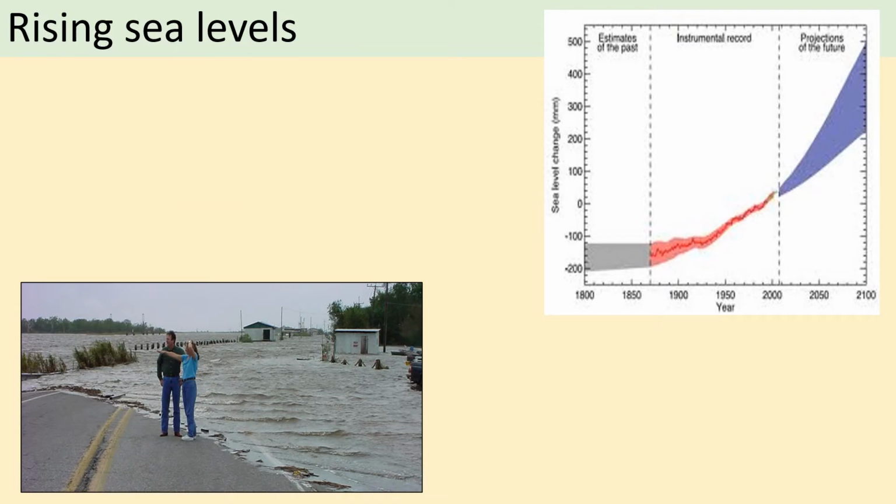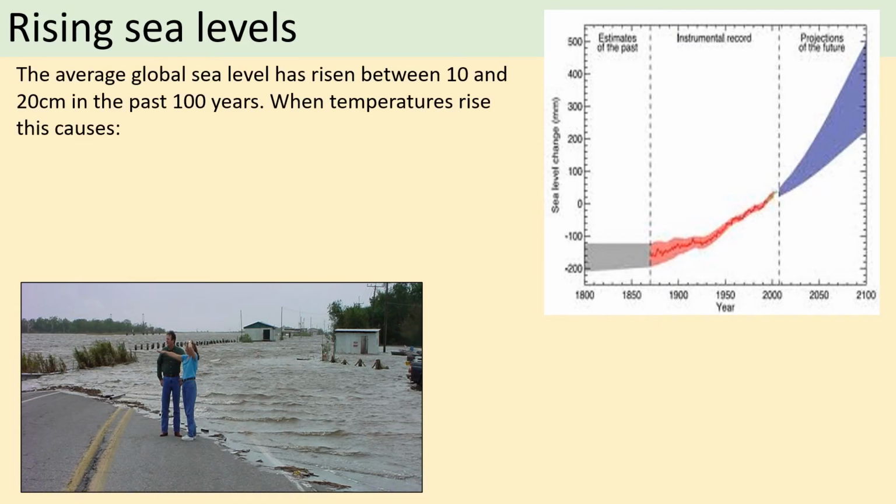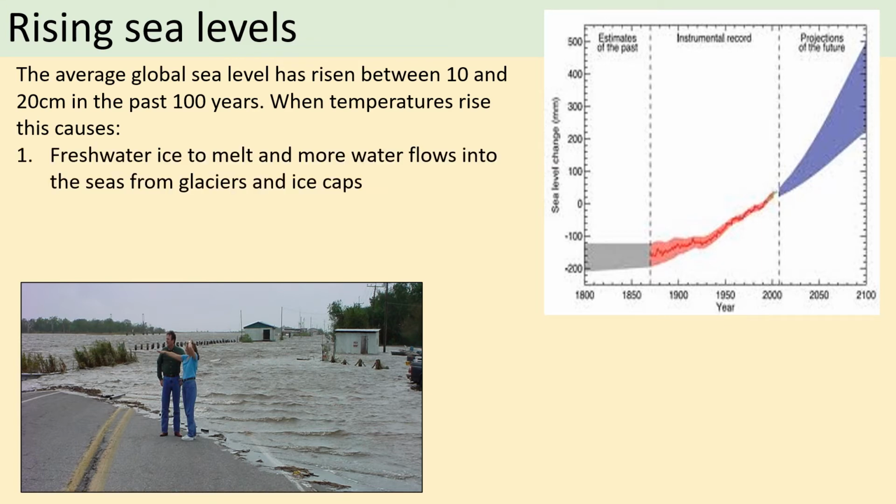All right, next one, rising sea levels. So the average global sea level has risen between 10 and 20 centimetres in the past 100 years. So that is just using recent measurements to find that information. Now, when temperature rises, this happens because the freshwater ice, which is on the land, melts, and more water flows into the sea from glaciers and ice caps.